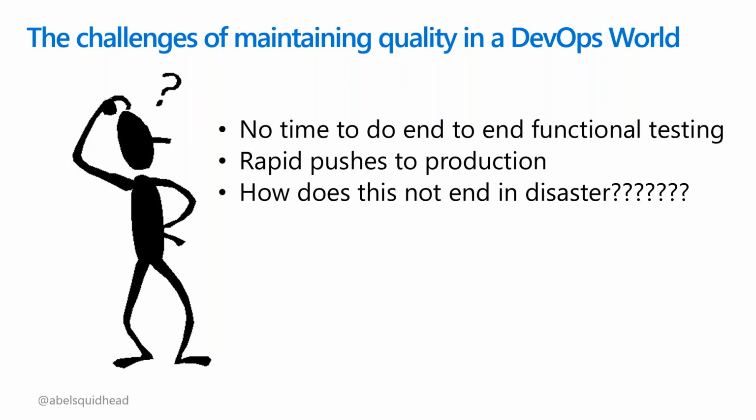And in this new DevOps world, nobody has the time to do that anymore, right? Our pipelines get our code into production super fast. Our iterations are really fast. We're pushing code into production maybe, well, for us at Azure DevOps, we're pushing brand new features into production once every 3 weeks, like clockwork, right? For our bug fixes, we're literally pushing bug fixes 2 times a day, right? So if you're moving at that pace, how do you maintain quality? We can't do end-to-end functional testing. There's just not enough time.